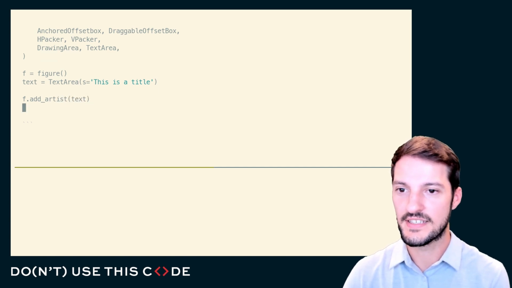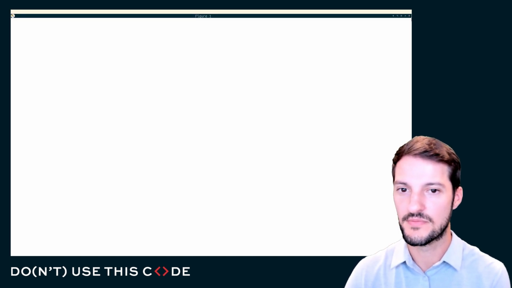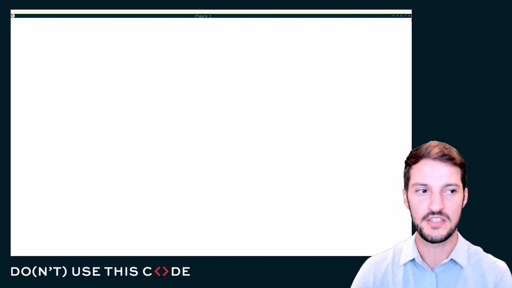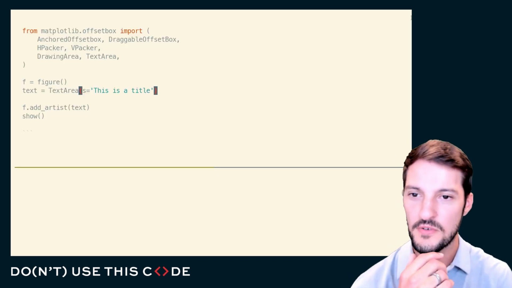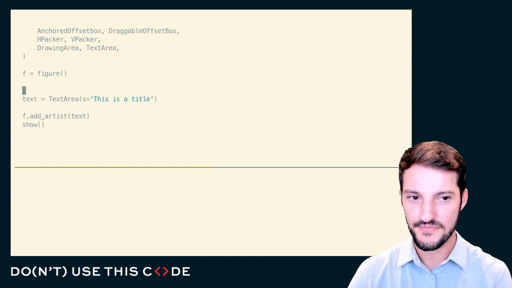Can we add that? And then can we show? Now this is always the question with matplotlib. We can add things to our figures, but will they actually show up? In this case, it doesn't look like they showed up. So we need to maybe add just a little bit more. Maybe we do need that vpacker idea.